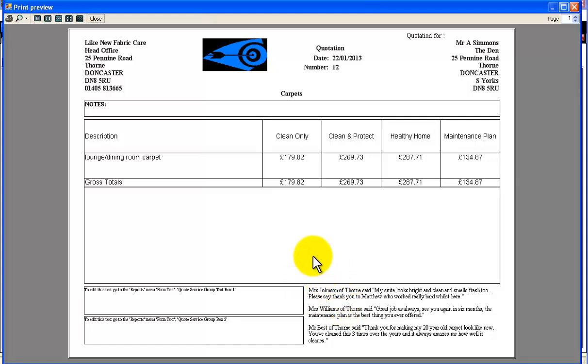So again, this is something that we've used in our business for many years, and users of the GetBookedUp software comment on this time after time, how powerful that's been and how much that's helped them actually sell in the client's home without having to do any selling at all.